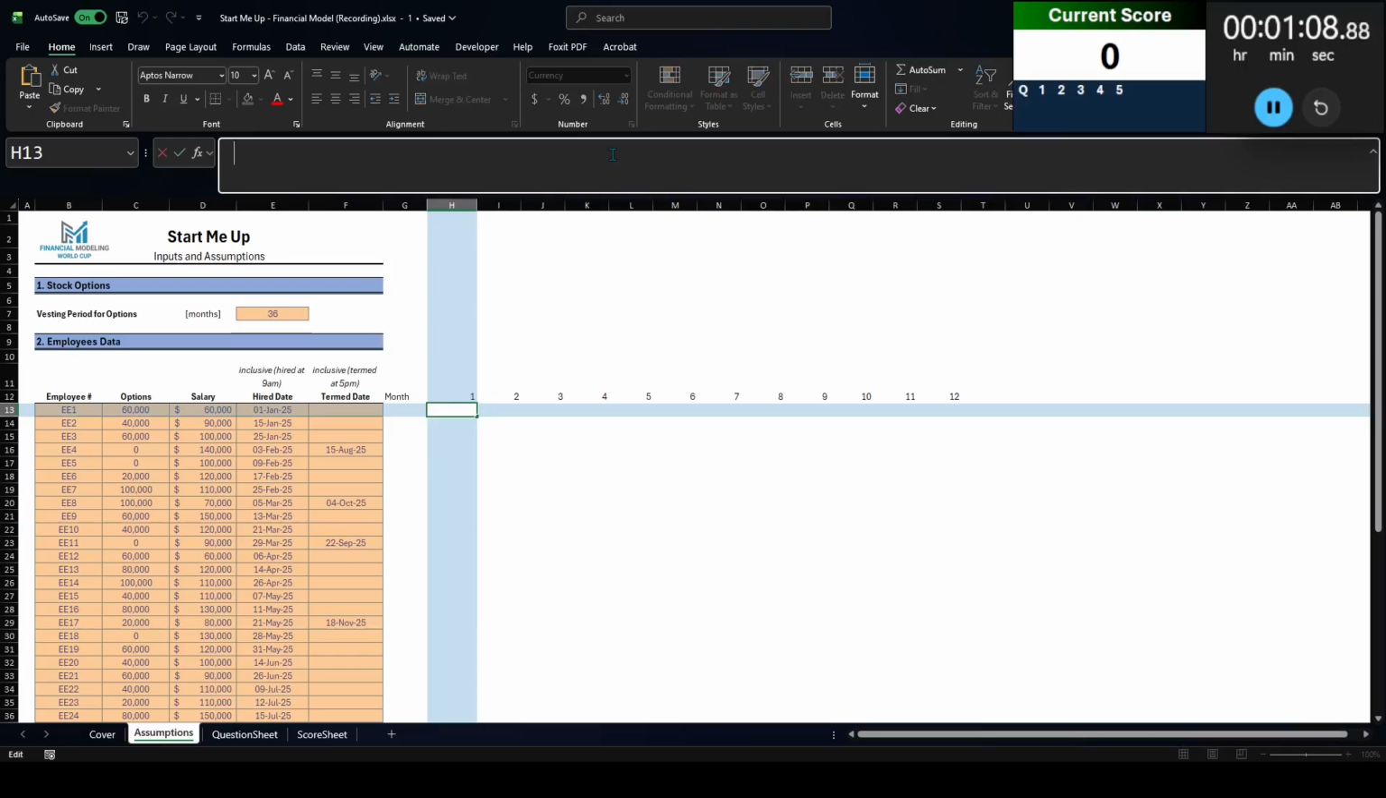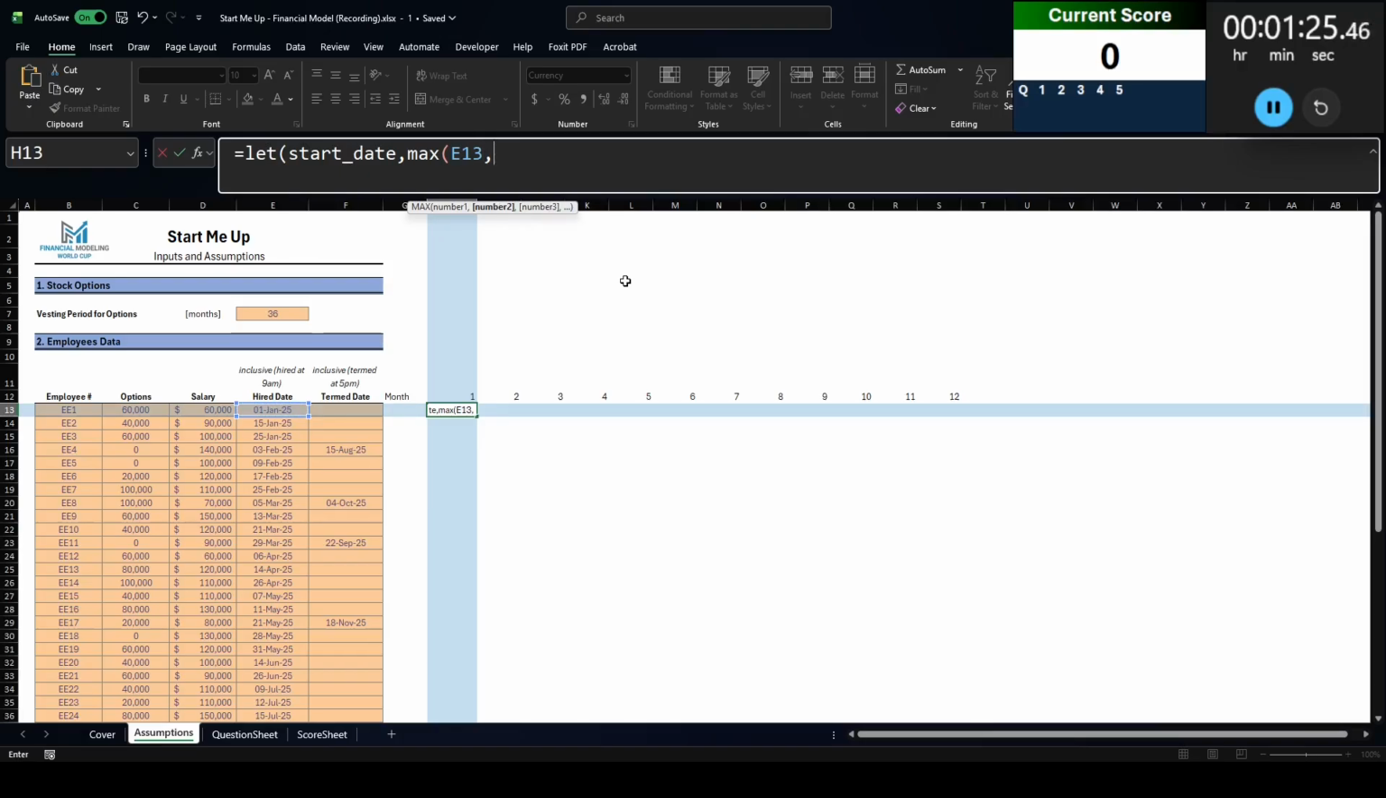So I'm going to put this in a let statement. So I want to find out their start date and I'm going to find out their end date. And the start date is going to be the latter of this hire date or the first of the month. So I'm going to do max. We'll do the hire date or the first of the month.